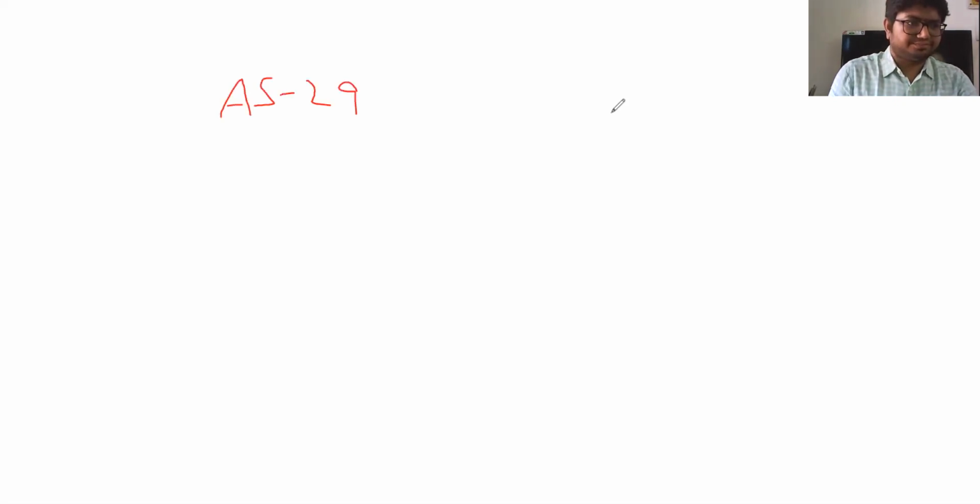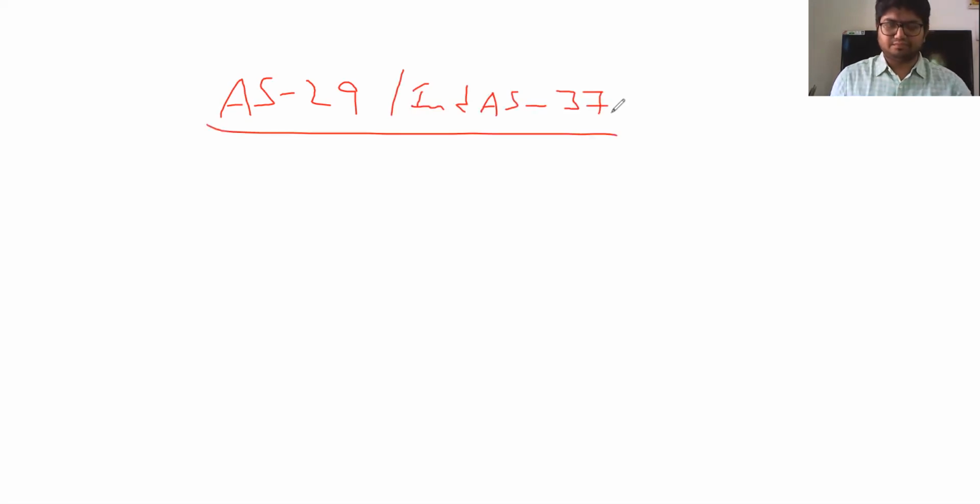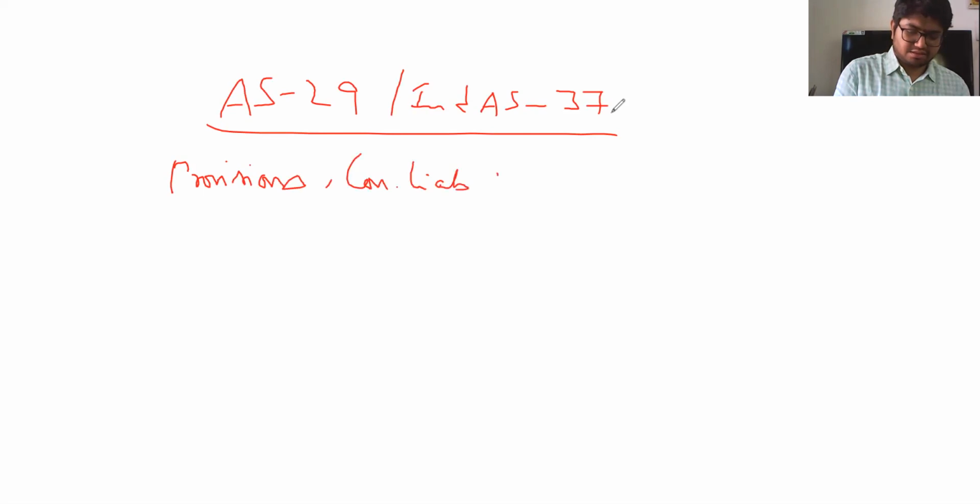AS29, comparative is Ind AS 37. AS29 talks about provisions, contingent liabilities, and contingent assets. Same with Ind AS 37 also.